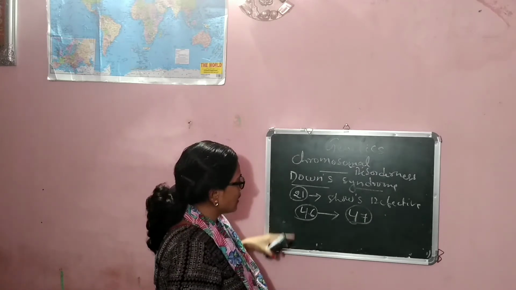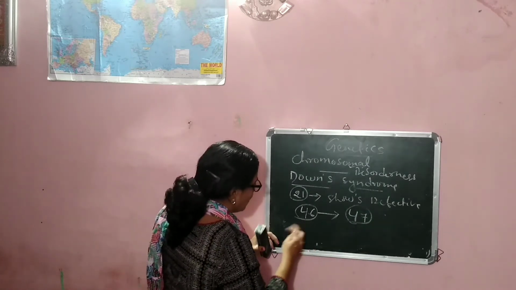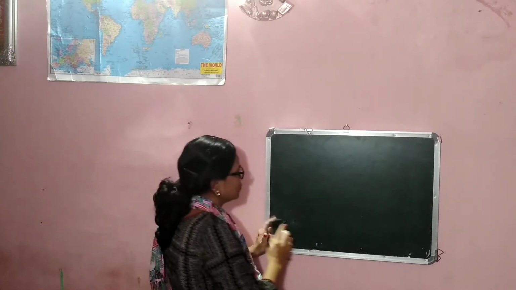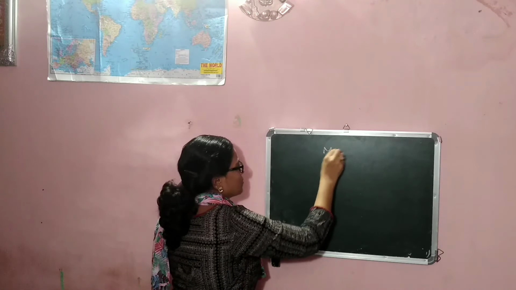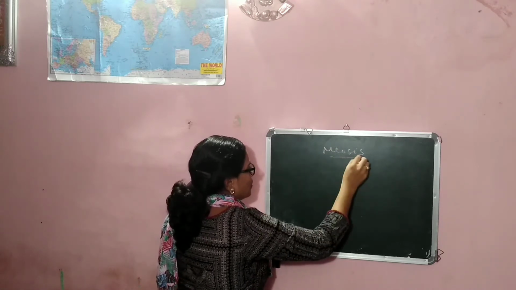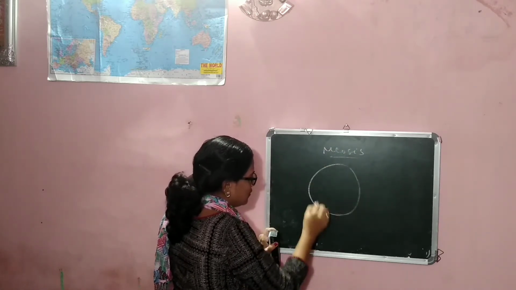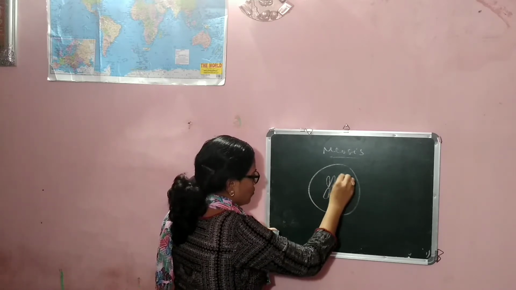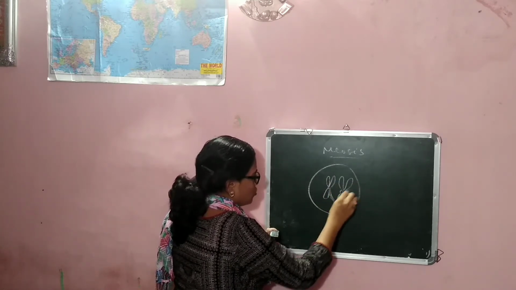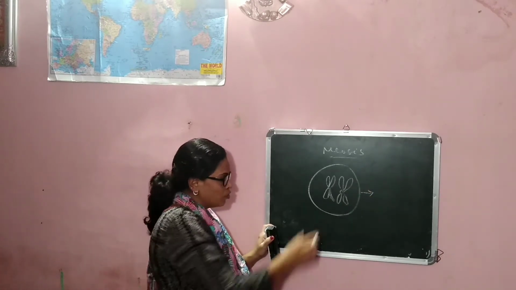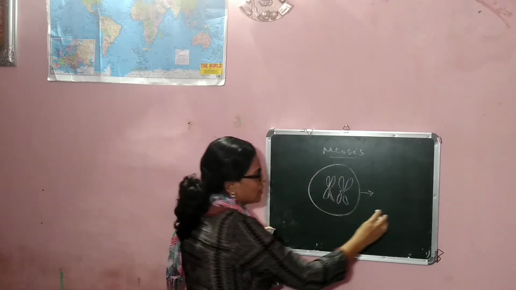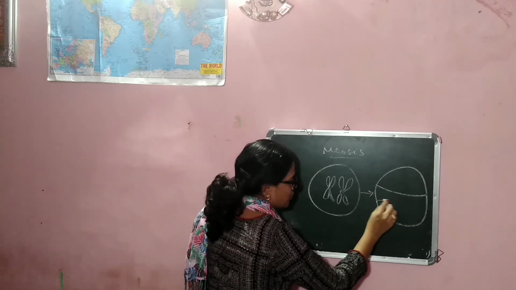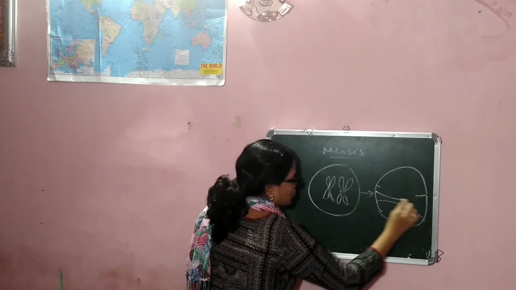In this Down syndrome, when our body undergoes meiosis, this is our cell, this is our chromosome. When the chromosome undergoes meiosis, two daughter cells are produced.